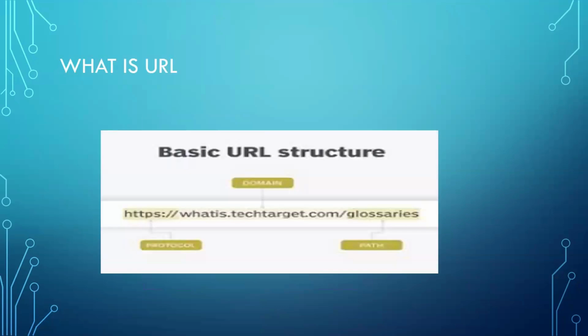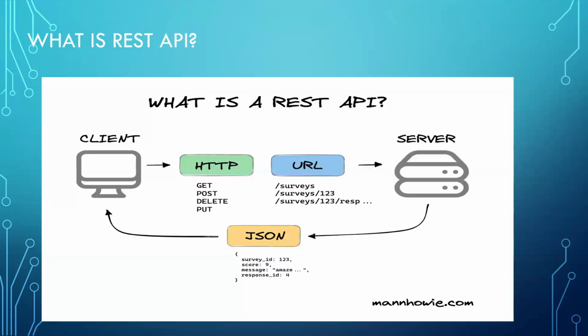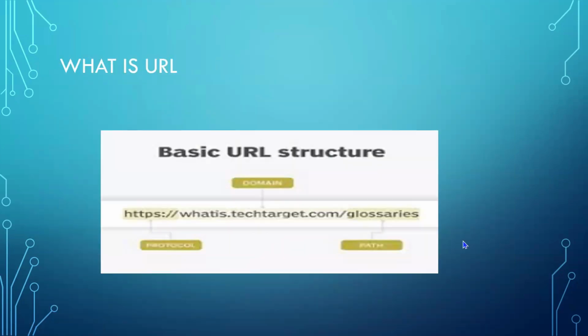What is URL? The basic URL structure is, it starts with HTTPS, and it has got some domain, and it has got some path. So this is the way we used to represent the URL in web designing. This HTTPS is going to tell you that you are going to use the HTTP protocol to get your request and response back from the server. This domain is going to tell what exactly you want, from where exactly you are going to retrieve the data. And the path is going to tell from which file you are going to access this structure.